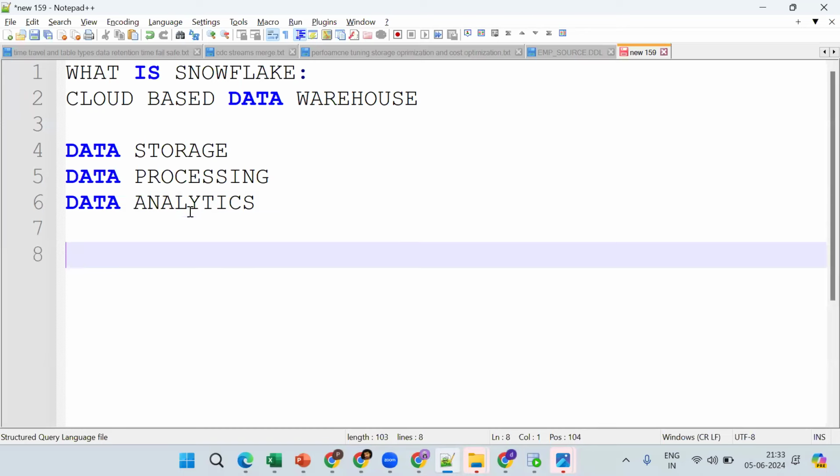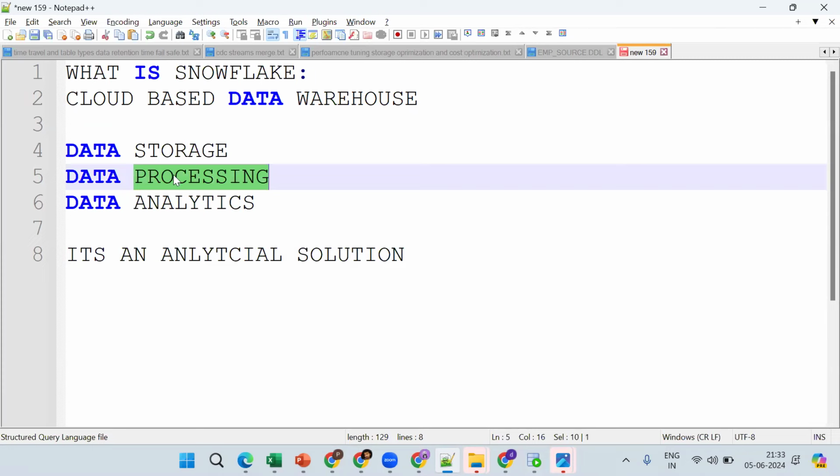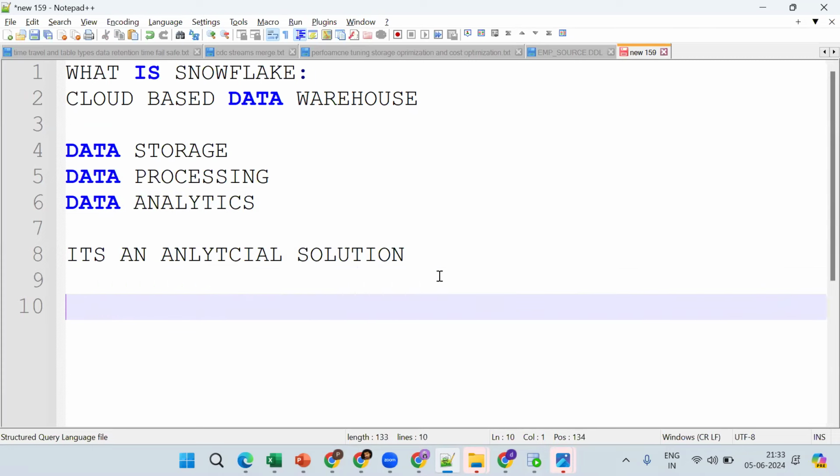Okay, it's an analytical solution. So this is a cloud-based data warehouse mainly for storage purpose, processing, and analytics. It is used mainly for huge volumes of data.